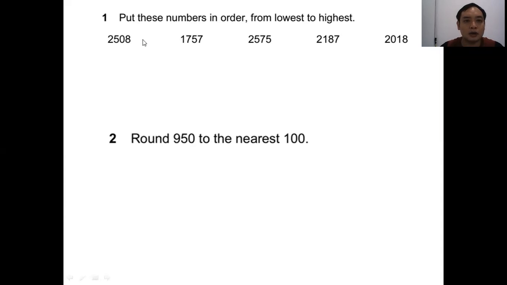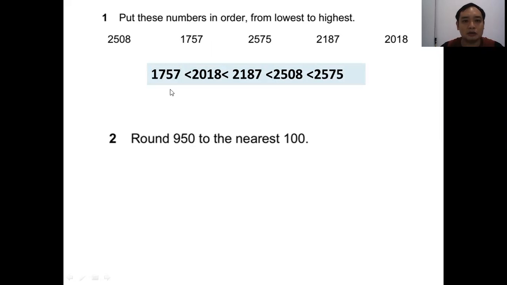Question 1. Put these numbers in order from lowest to highest. So you have to find the smallest number. So it is 1757. That is smaller than 2018. And this is smaller than 2187, and then it's smaller than 2508, and it's smaller than 2575.